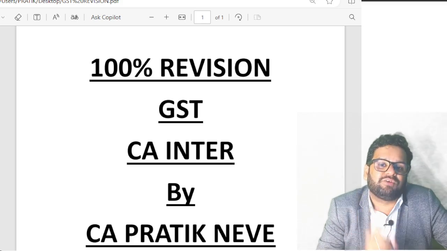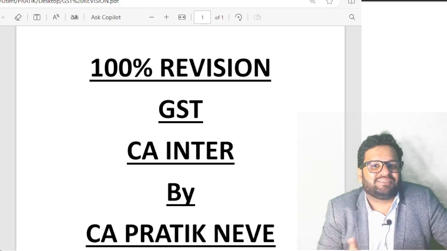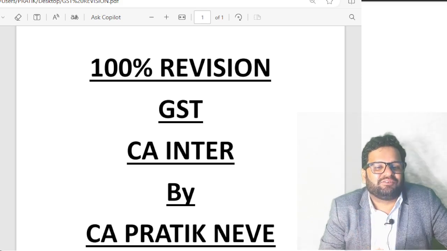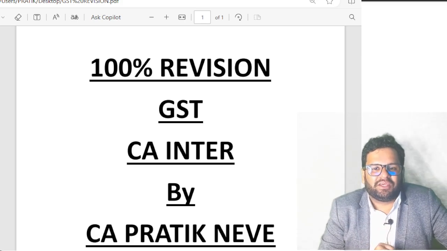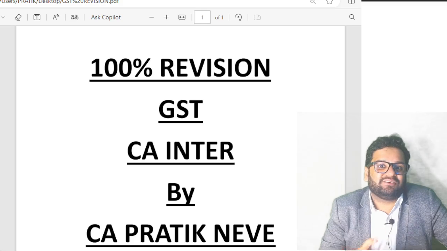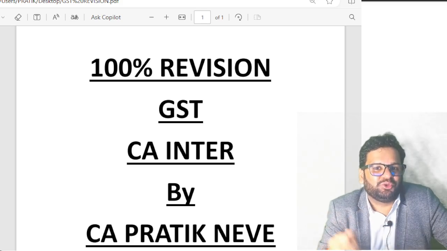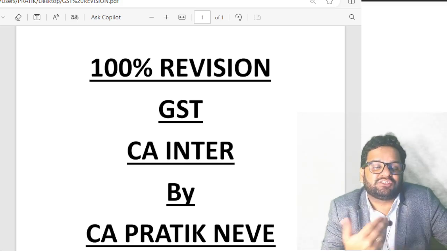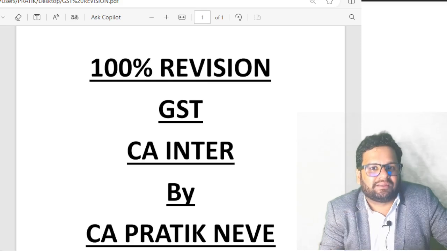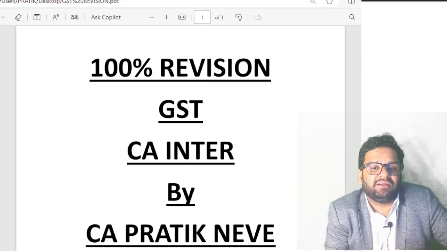Section 31, tax invoice. You know many of the important provisions in tax invoice. Tax invoice for goods, when to issue, you know that. We have already discussed it while doing time of supply. Tax invoice for service, when to issue, you know that. We have already discussed it again while doing time of supply for services.